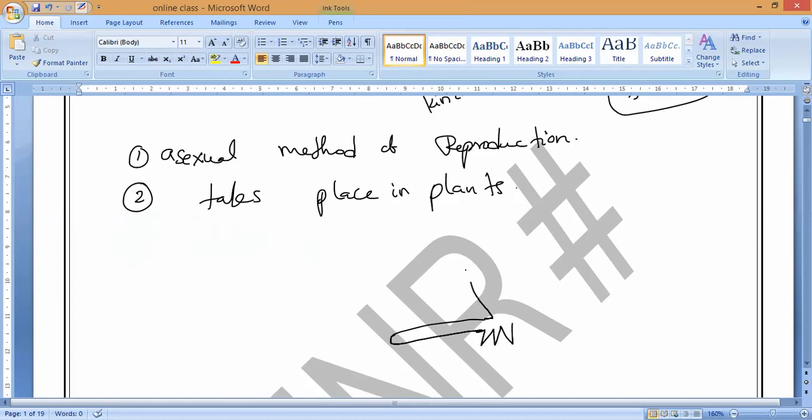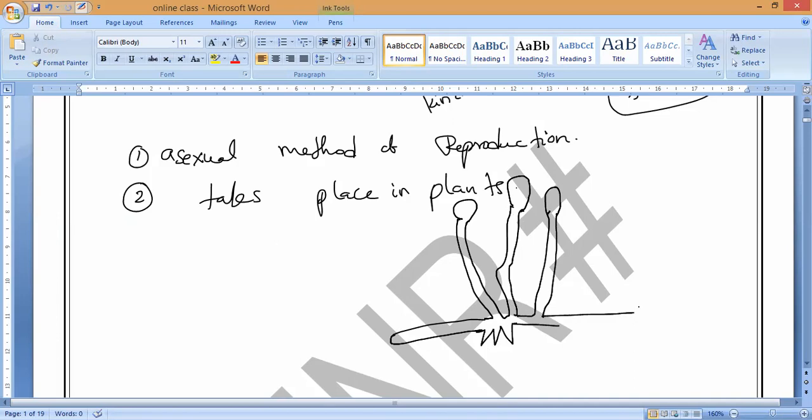Now, for example, let me consider some kind of plant. This is also an example of a plant in which spore formation takes place. Let me consider your textbook. It has a picture. You can check it. Do you have that picture? You have seen it. Page number, can anybody say?